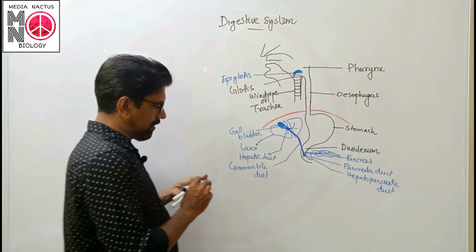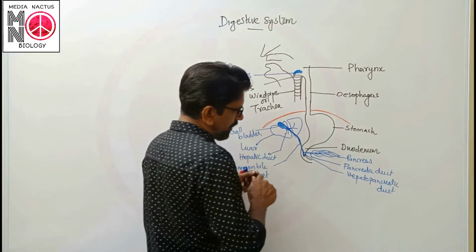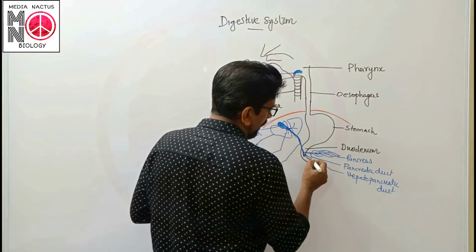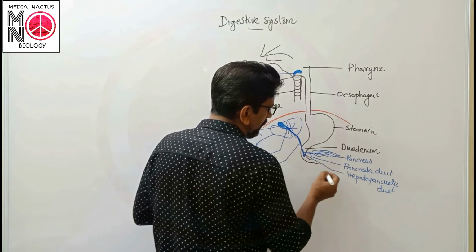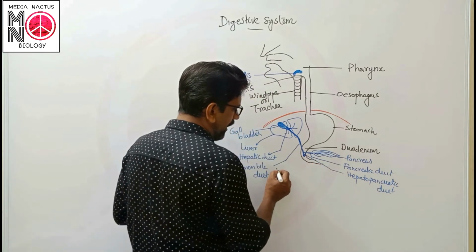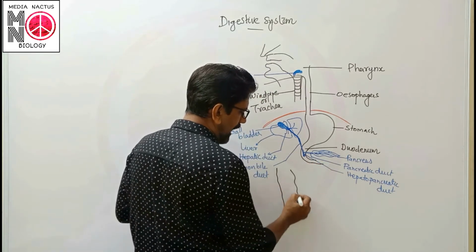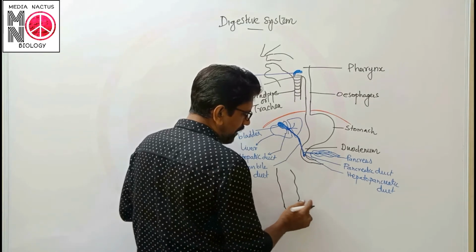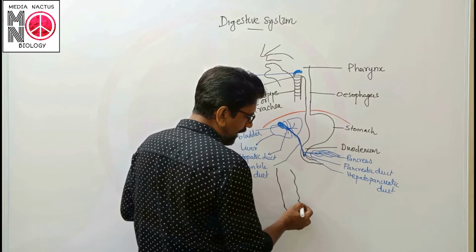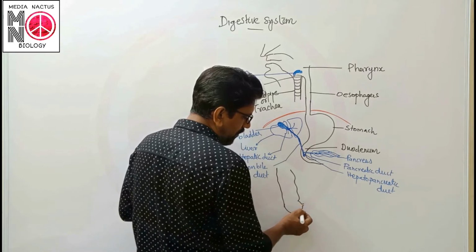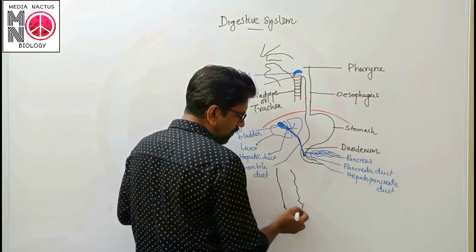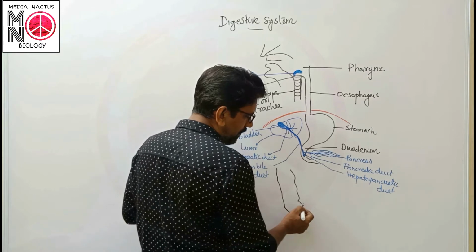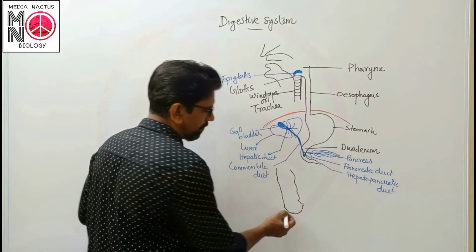Now the small intestine continues and finally enters into the large intestine. The first part of the large intestine is a small circular structure which is known as the cecum.